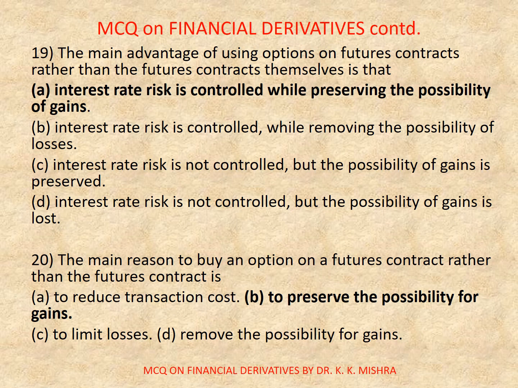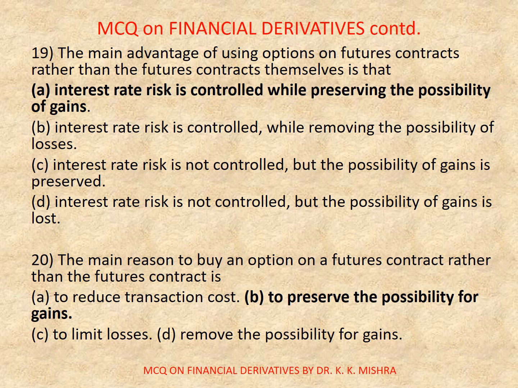Question number 19. The main advantage of using options on futures contracts rather than the futures contract themselves is that options are A. Interest rate risk is controlled while preserving the possibility of gains. B. Interest rate risk is controlled while removing the possibility of losses. C. Interest rate risk is not controlled but the possibility of gains is preserved. D. Interest rate risk is not controlled but the possibility of gains is lost. Correct option is A. Interest rate risk is controlled while preserving the possibility of gains.